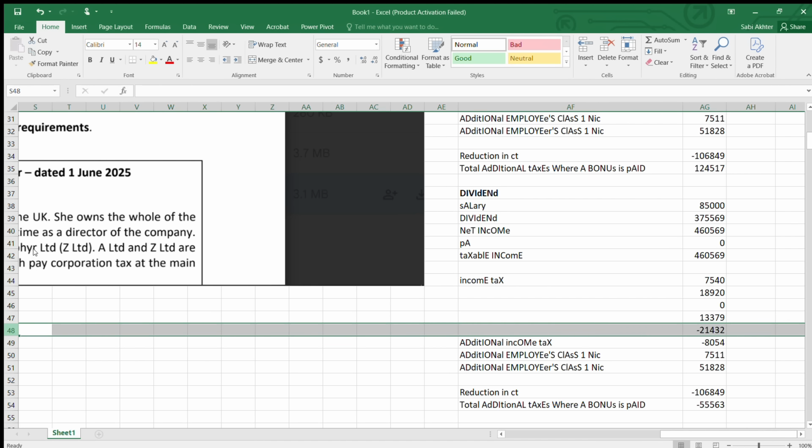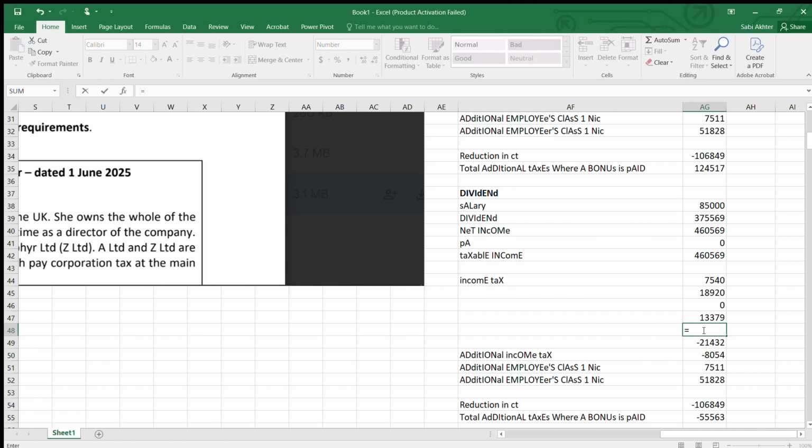So here we'll just insert. Here when you move, okay, it is simply this taxable income minus 125,140. This difference will be taxed at the additional rate of dividend into 39.35%. Enter. So now when you add, it is this. Okay.